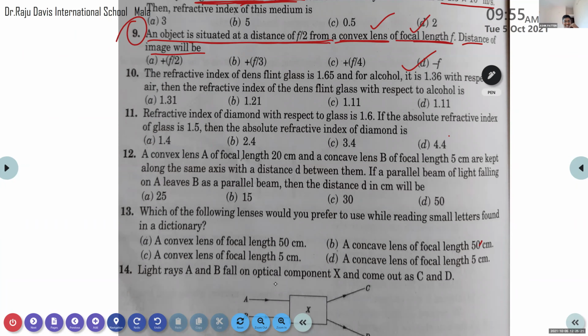Options C and D are both 1.11, so the options are wrong. Think about the first three options: 1.31, 1.21, 1.11.